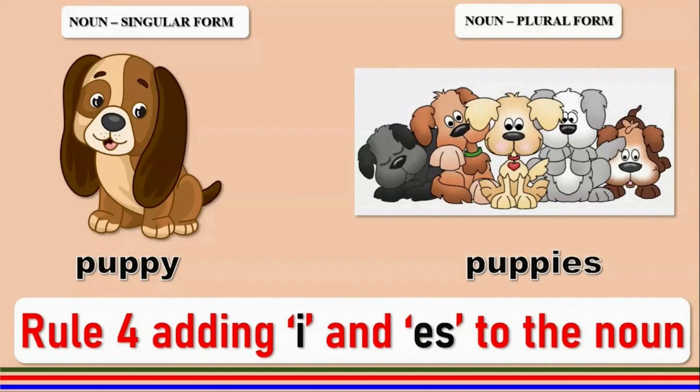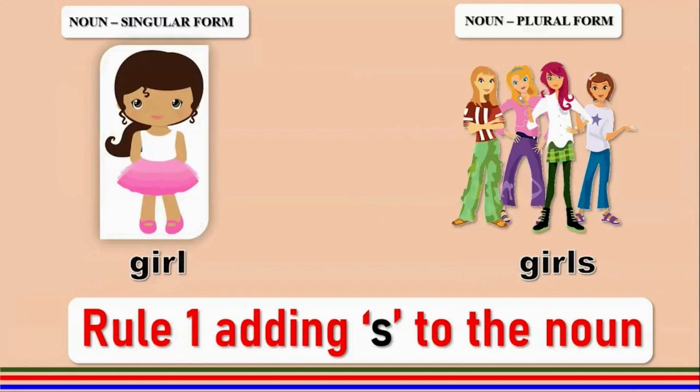Cute, isn't it? This little puppy. So what happens to puppy? Well, it changes to puppies. The Y is replaced by I and you add ES to the word. Girl, very simple. Just add an S to get girls. And this is rule number 1.